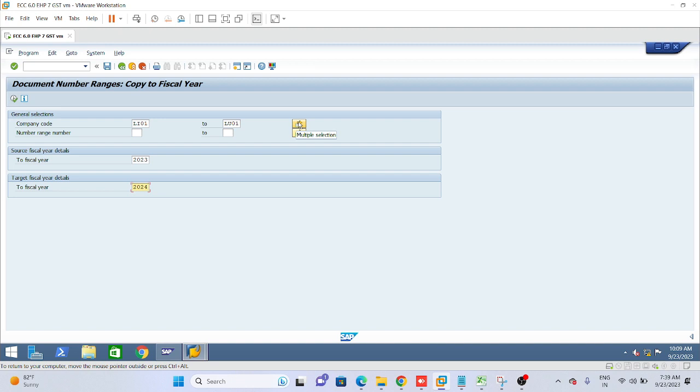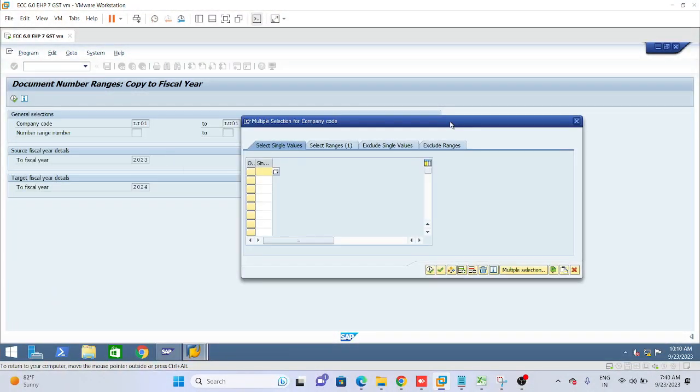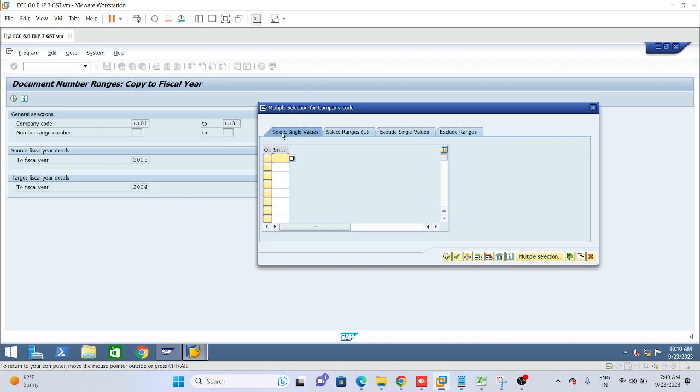Suppose you have 10 company codes and you want to copy this only for LS01, LU01. Just an example. Actually, I wanted to show you guys the multiple selection use. If you have 10 company codes and you want to do this setting only for 5 company codes, then you can assign only those 5 here.